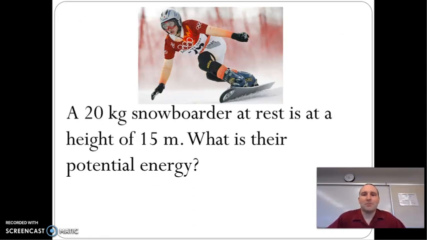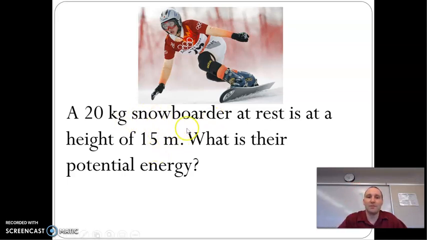So a 20 kilogram snowboarder at rest is at a height of 15 meters. What is their potential energy? Are they moving? No, they're at rest. Do they have a height? Yes. Do they have a spring? No. So the only energy they have is gravitational potential.